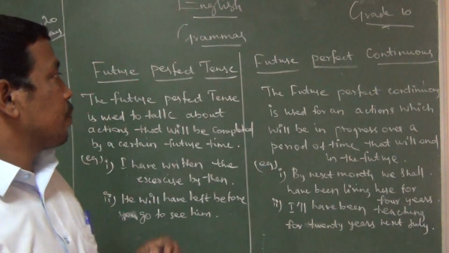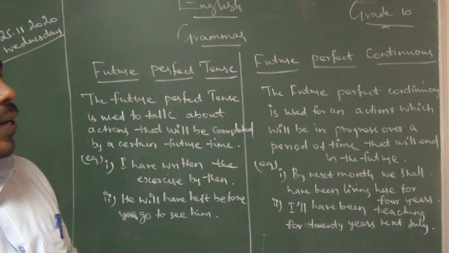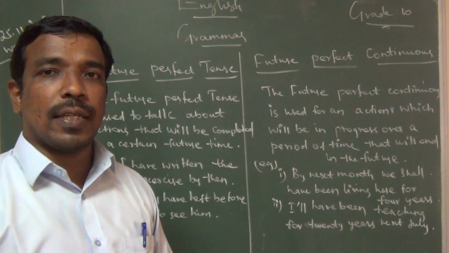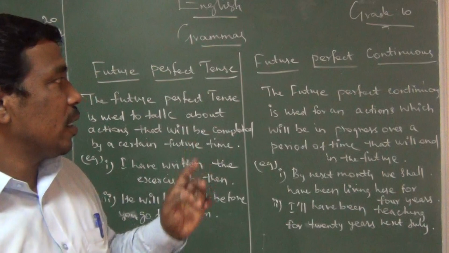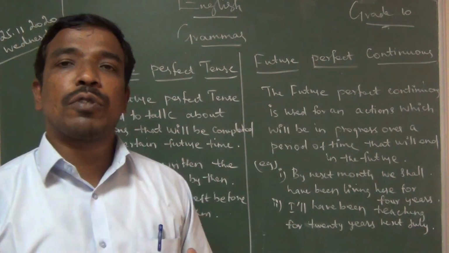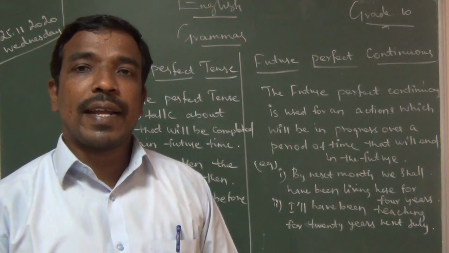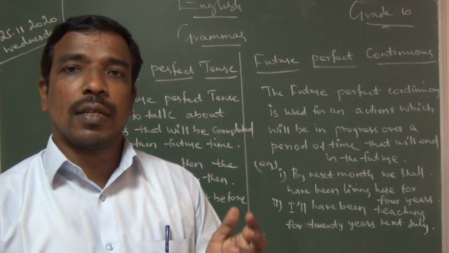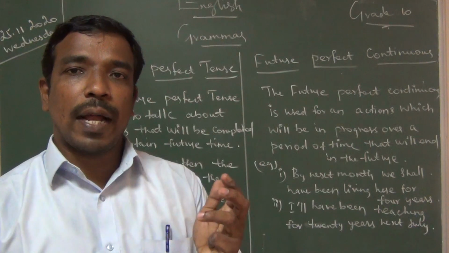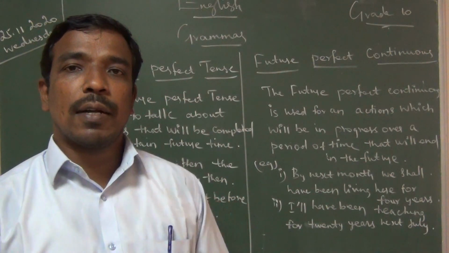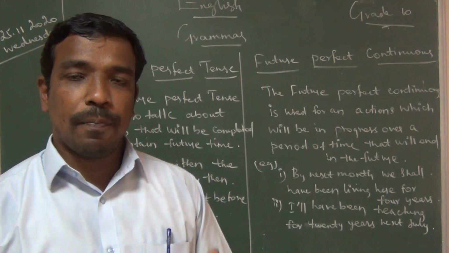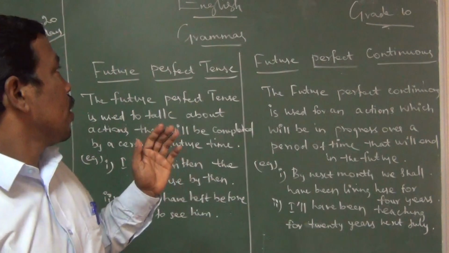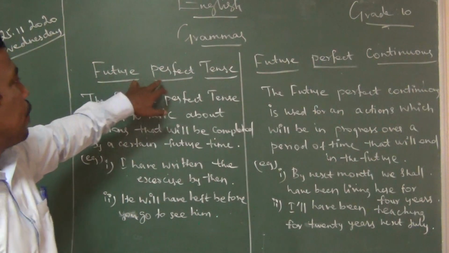Last class I taught three tenses. One is the past perfect continuous tense, and simple future. I said we can use three ways to refer to a future reference: one is the simple future tense form, another is the going to form, and the third is the present tense form. The present tense form we have seen in the present tense itself. So today, the future perfect tense.